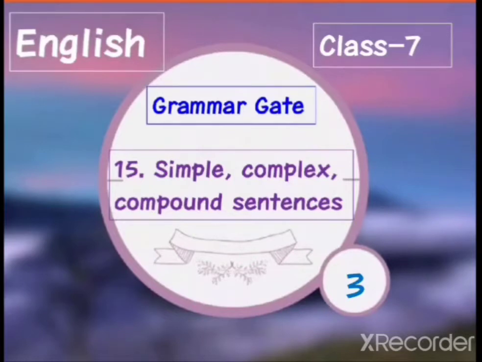Today, once again, we continue with chapter 15, Simple, Complex, and Compound Sentences. Today, we'll complete this lesson. We have already completed what is a simple sentence, what is a complex sentence, and what are compound sentences. Today, we only have to learn how to analyze these sentences. So before that, students, once again we revise what simple, complex and compound sentences are.